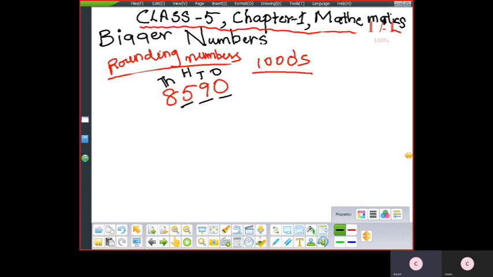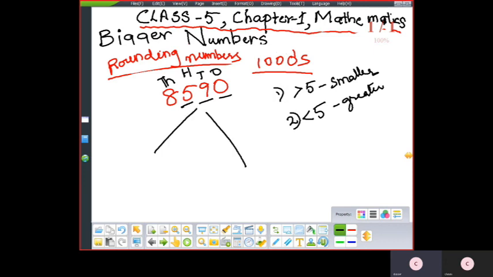The same rules again. If the hundreds digit is less than 5, you go to the smaller side, and if it is 5 or more than 5, you go to the greater side. First, 8,590 lies between 8,000 and 9,000.